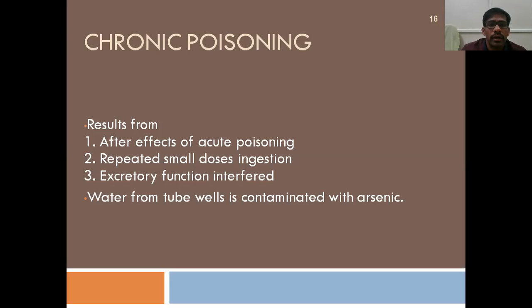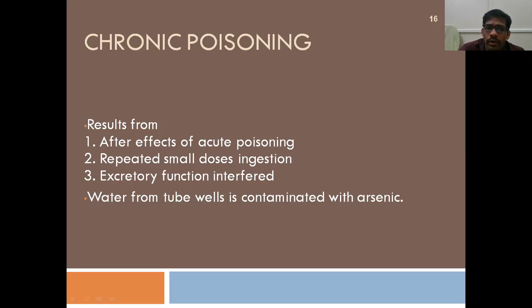And excretory function is interfered with. In cases of acute poisoning, that also can lead to storing of arsenic in the body and lead to chronic poisoning by arsenic. So these are the three possibilities of chronic poisoning. The first one is after effects of acute poisoning. The second one is ingestion in small doses. Or finally, excretion is decreased due to failure of the kidneys. So these are the three.